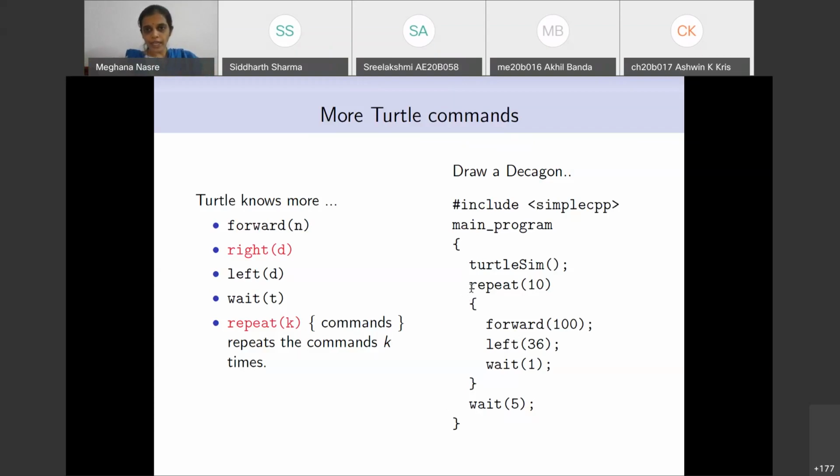So let's go ahead and type out this program, see this program in action, and make sure that it indeed draws a decagon, right? So I'm going to stop sharing the slides and go to the turtle trained computer and then type out these things, right? Okay.